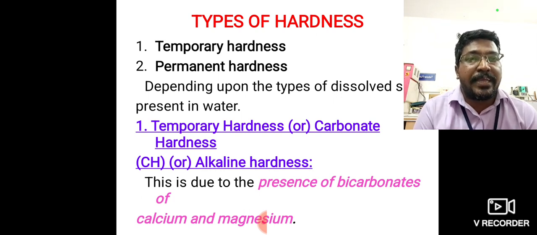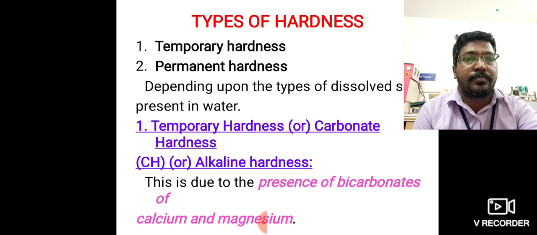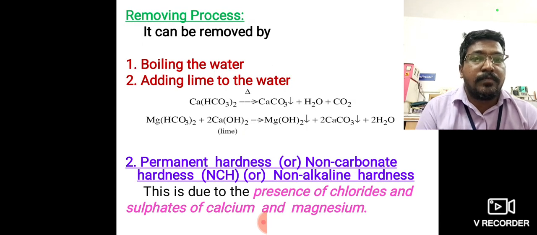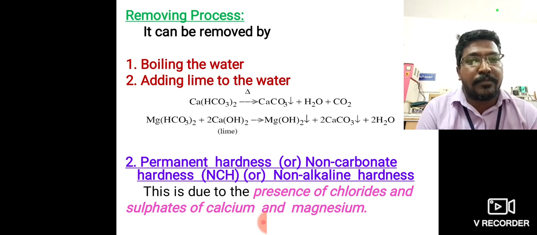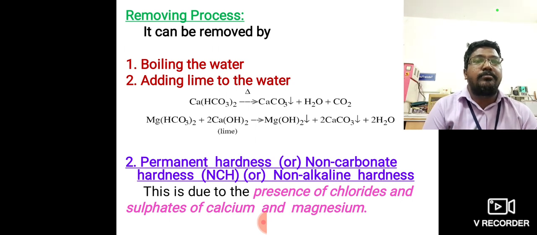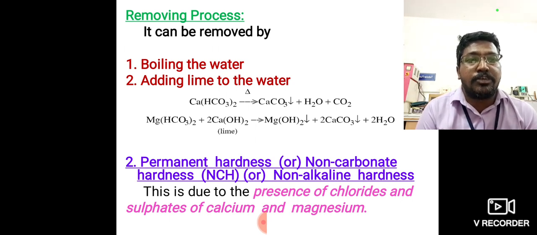So second one, permanent hardness. Permanent hardness means the presence of chloride and sulfate salts of calcium and magnesium. That means calcium chloride, calcium sulfate, magnesium chloride and magnesium sulfate. There are four salts present in permanent hardness.